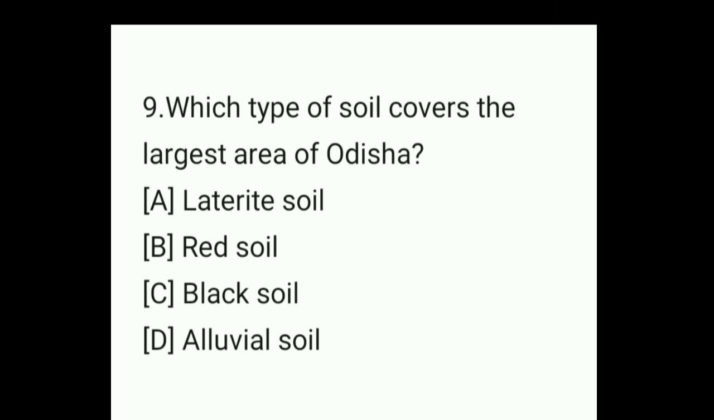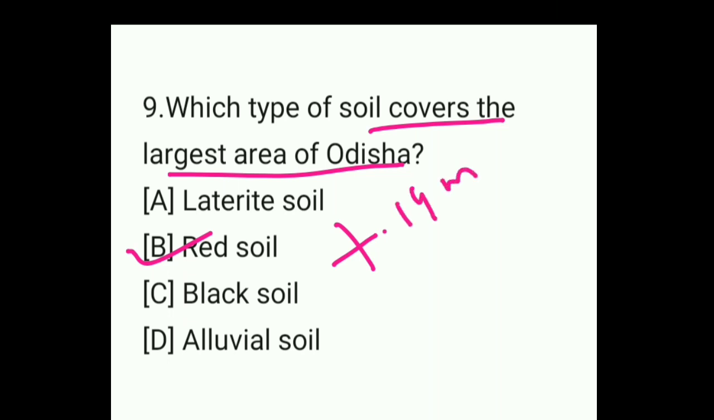Which type of soil covers the largest area of Odisha? Option A, laterite soil, option B, red soil, option C, black soil, and option D, alluvial soil. So what will be the answer? Here the answer will be option B, red soil. Red soil covers the largest area of Odisha. If we talk about red soil, it covers near about 7.14 million hectare of land.